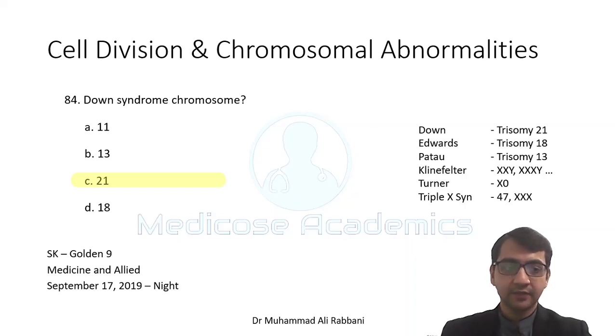Extra X is with Y. Turner syndrome is single X. Again, you see in Turner syndrome there will be no Barr body. Then there is triple X syndrome and tetra X syndrome, and so on.